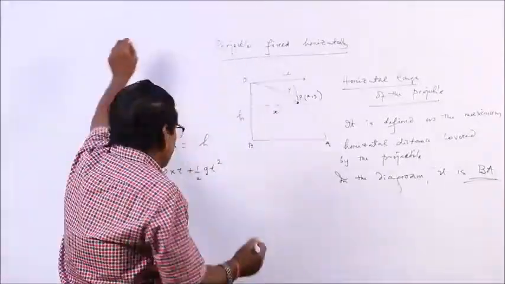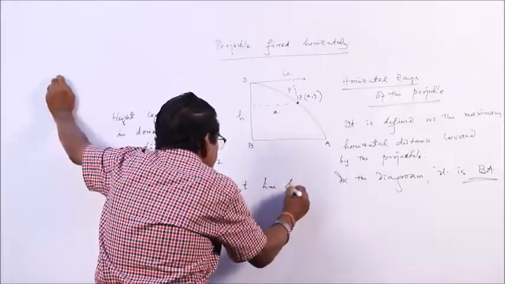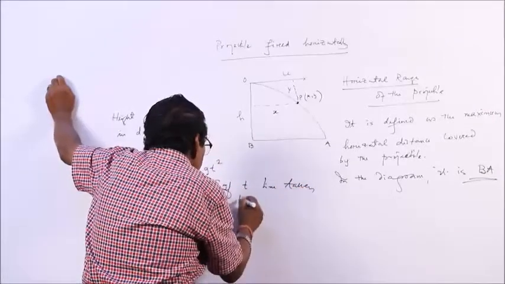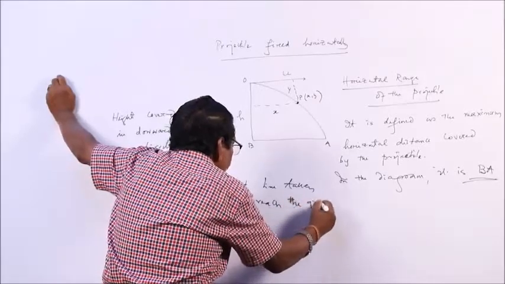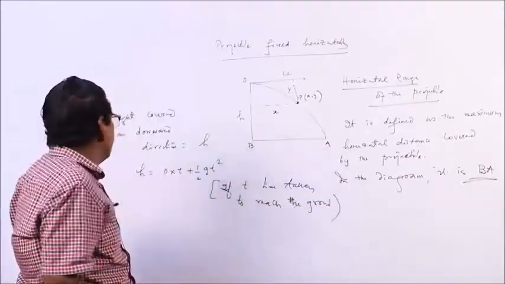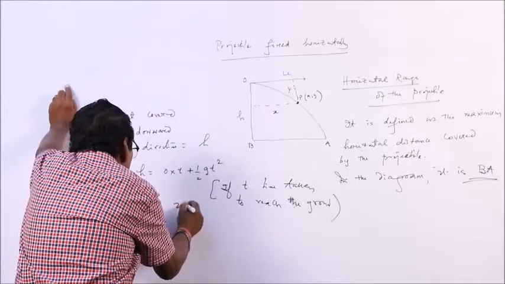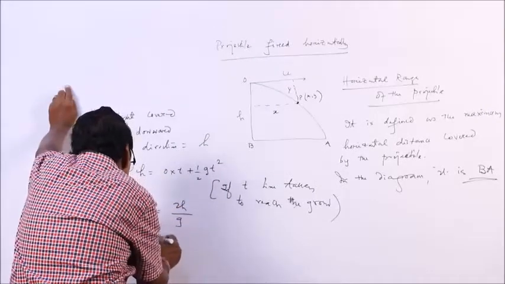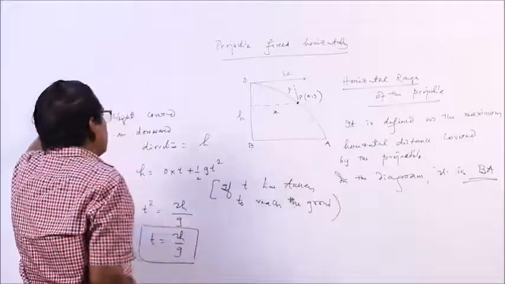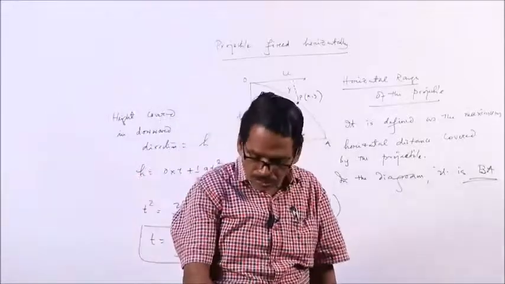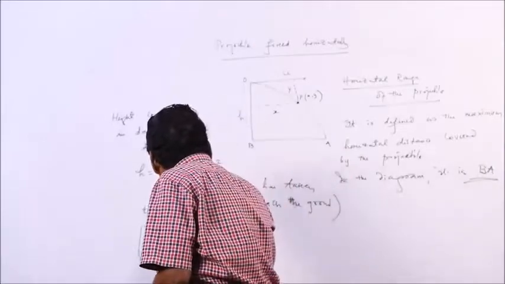If t is the time taken to reach the ground, then h is equal to 0 into t plus half g t square. So t square is equal to 2h by g. So t is the square root of 2h by g. This is the total time taken by the projectile, which you can also call the time of flight. T is equal to root over 2h by g.